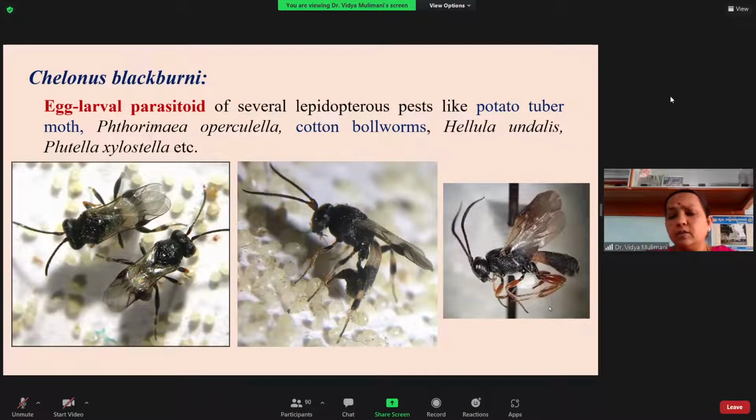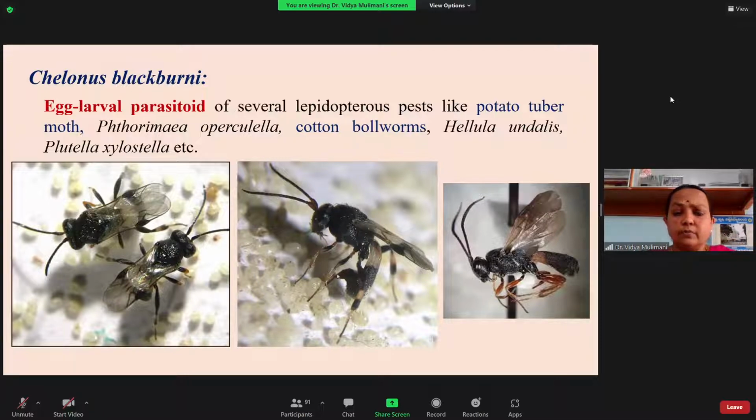Another you have is the Chelonus blackburni. Many times this is the only example for the egg larval parasitoid. Because during your course time, I am not giving any other example, only this Chelonus blackburni example for the egg larval parasitoid. So what is the meaning of the egg larval parasitoid?